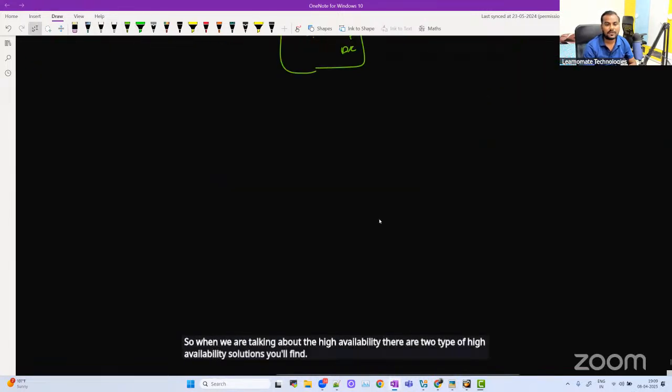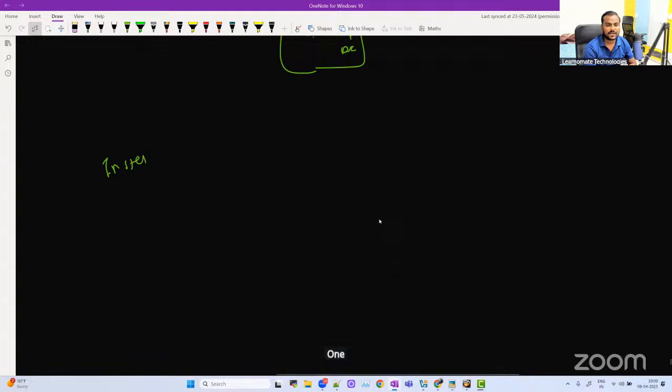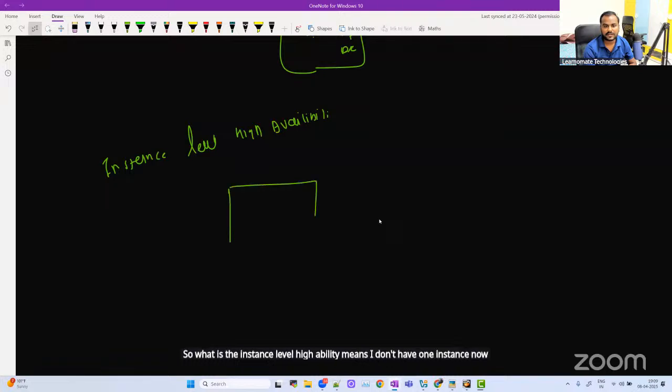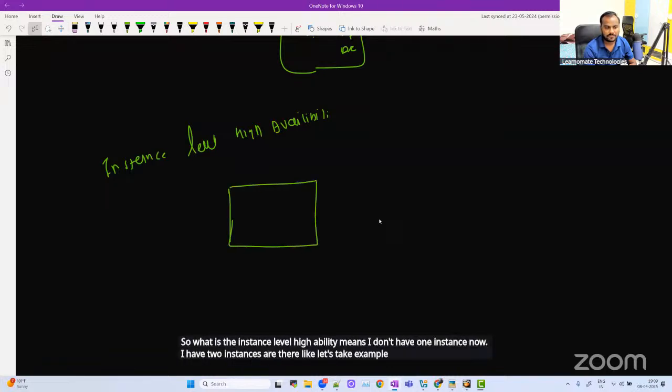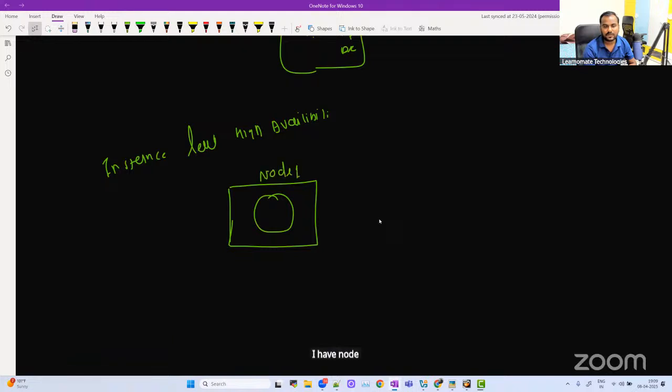When we are talking about high availability, there are two types of high availability solutions you will find. One is instance level high availability. So what does instance level high availability mean? I don't have one instance now, I have two instances. Let's take an example. I have node number 1 where my instance 1 is running, and node number 2 where my instance 2 is running.